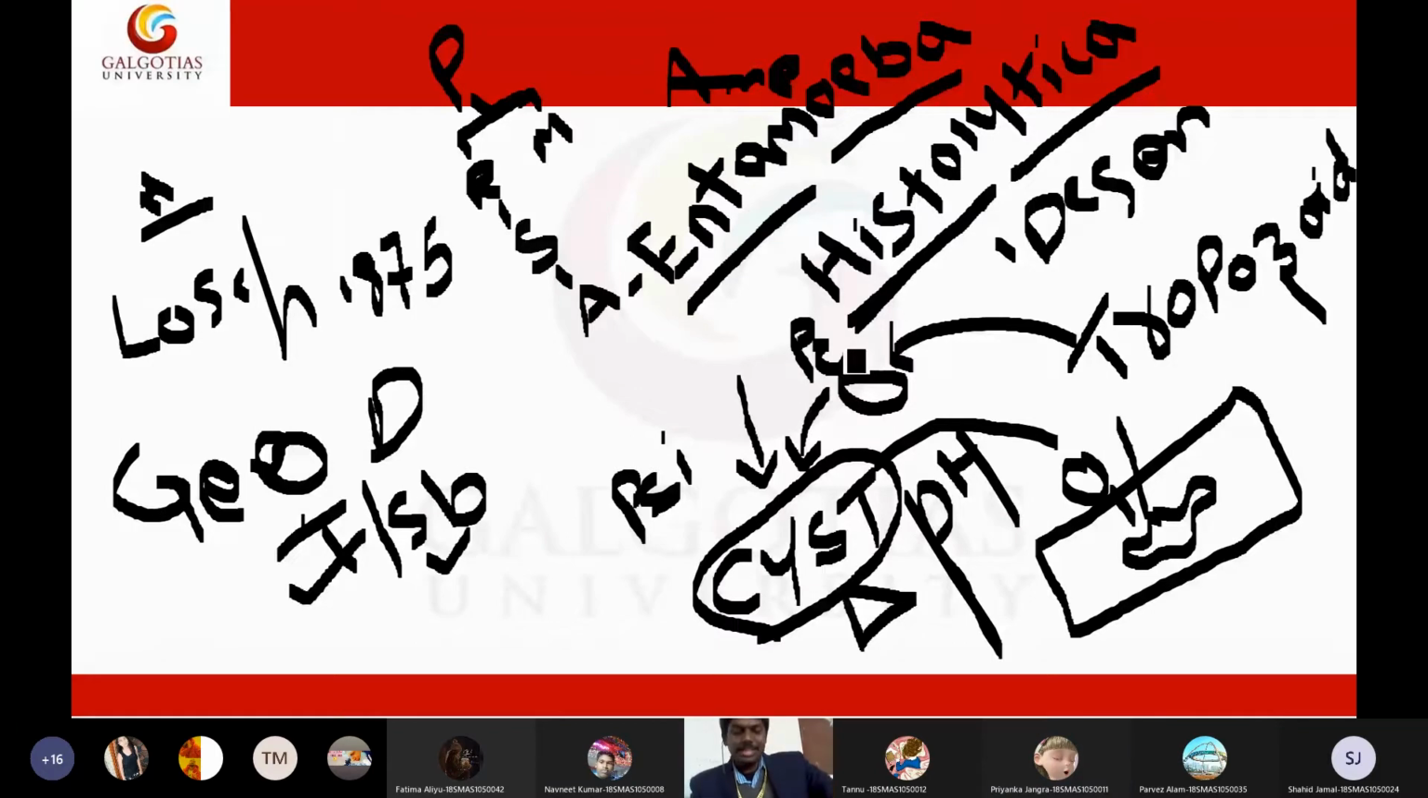Okay, so let us discuss the morphology of Entamoeba histolytica. These are like the children's topics. Basics only, students.